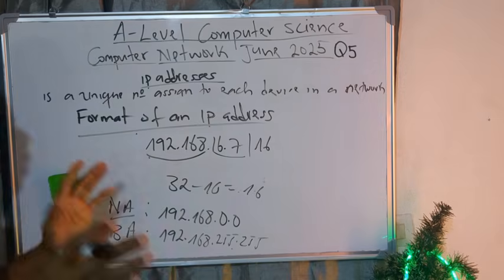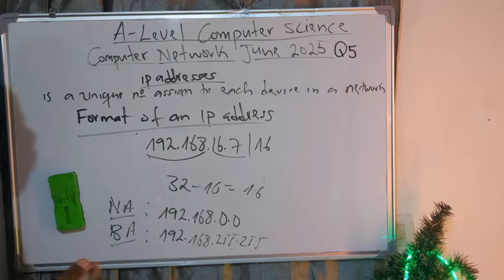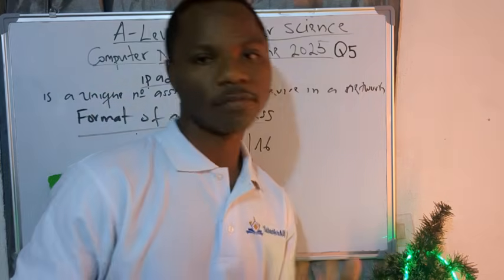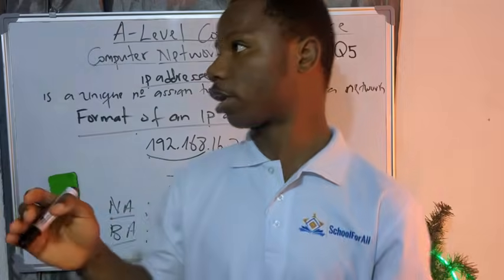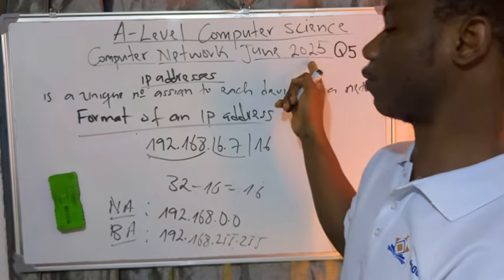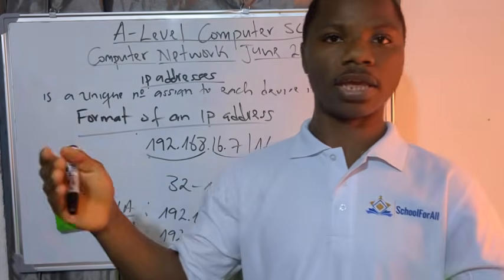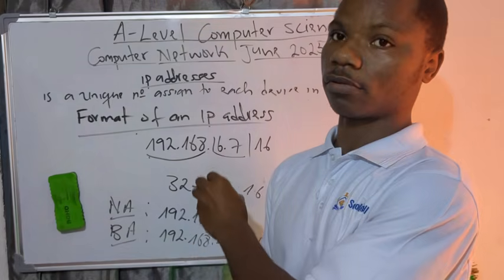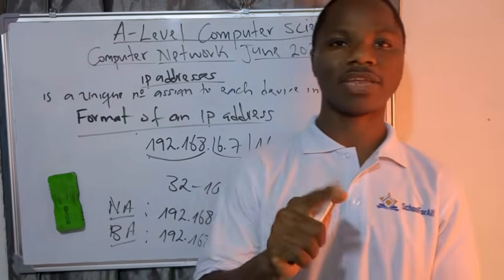So this is just a small part of computer networks. There are so many other things that I've not mentioned here. There are so many things to note under this chapter. So I think we are going to end this video here, and we meet in the next video to start with June 2025. Let us start with the first part at least, because there are so many concepts we need to study again before answering 2025. While answering the year, I will be giving you these concepts and so on. But this one concept I wanted you people to master. So ciao, and see you in the next video.